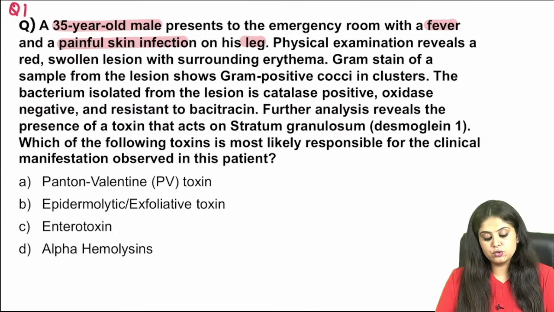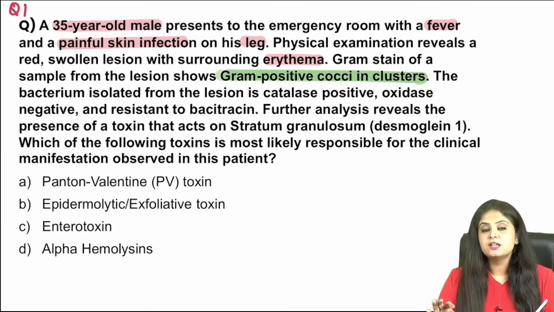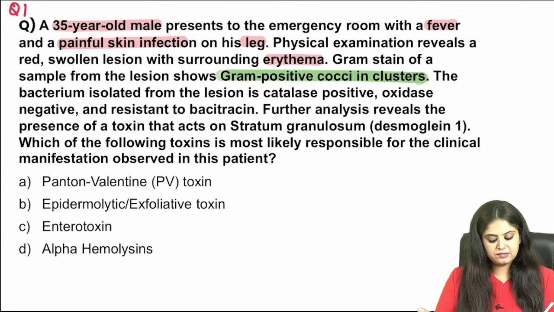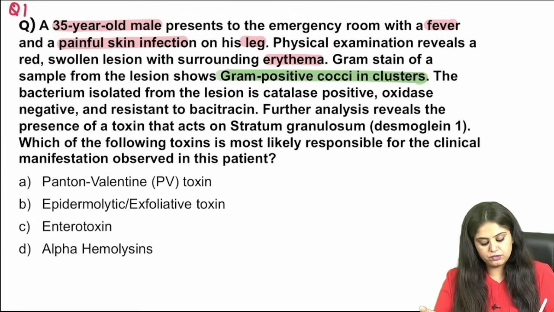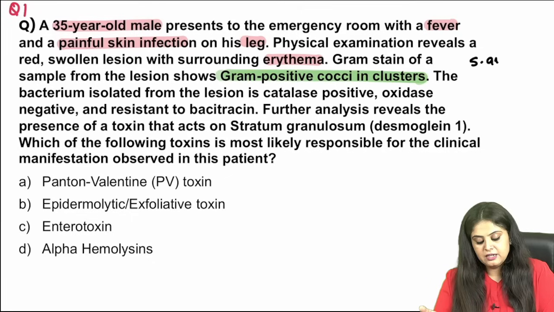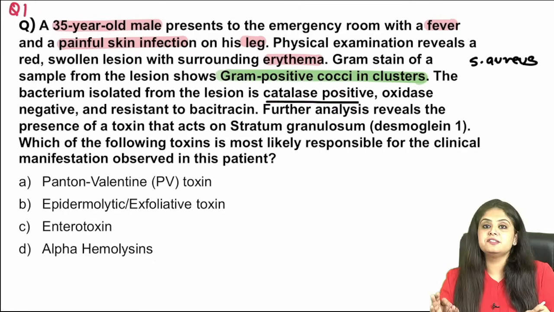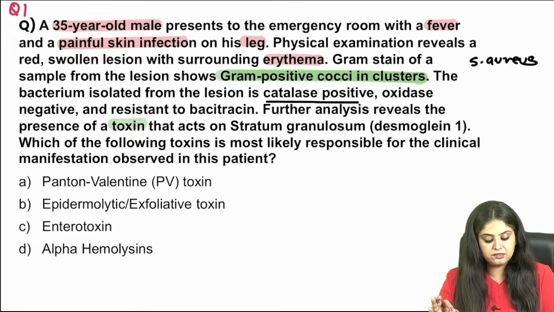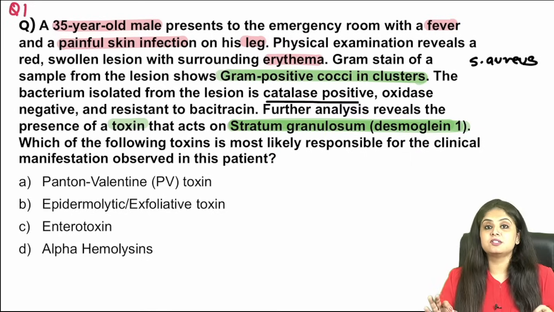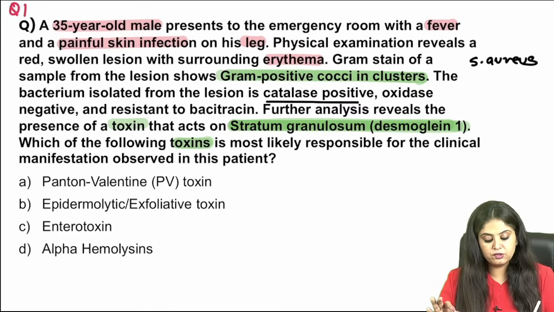Physical examination shows erythema that is present, and gram stain is very characteristically showing you gram positive cocci in clusters. Usually they talk about grape-like clusters, and over here the hint of Staph aureus should certainly be coming to your mind. Further, Staph aureus is going to be catalase positive, which is mentioned over here. They are saying that a toxin is released by this organism that is going to affect stratum granulosum. Desmoglein 1 is what it's attacking. So they're asking you the toxin responsible for this.